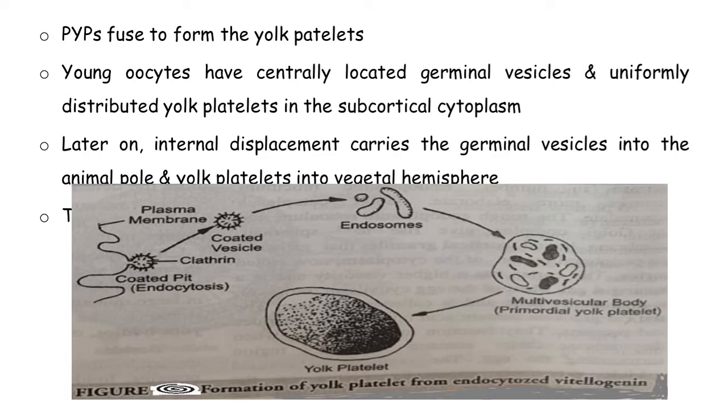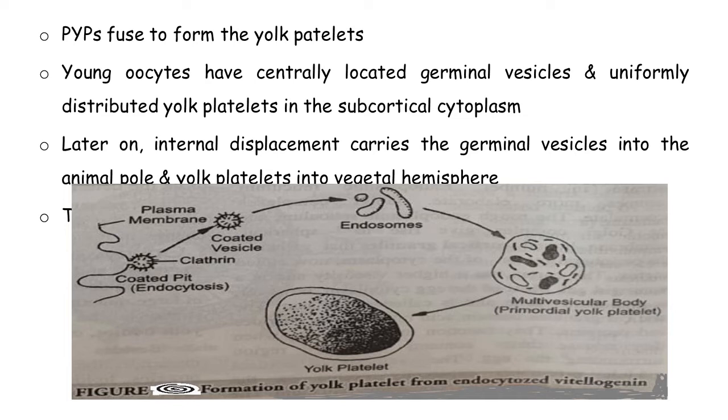Later on, these primordial yolk platelets fuse to form the yolk platelets. What did the small platelets do? They fused and made large platelets, and those platelets are called yolk platelets. Young oocytes have centrally located germinal vesicles and uniformly distributed yolk platelets in the subcortical cytoplasm. This is the case of young oocytes when there is no maturation before the process of vitellogenesis, meaning in the phase of pre-vitellogenesis, before the process of vitellogenesis.